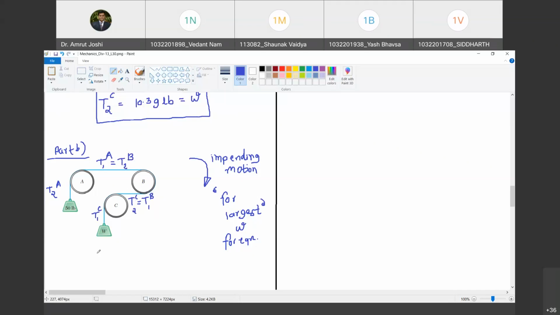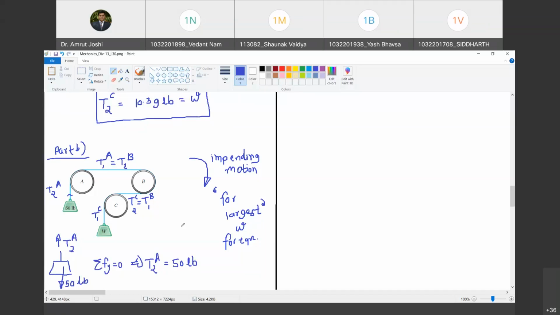We will repeat the exercise of drawing the free body diagram. So I draw the free body diagram of this part. This is 50 lb. Summation Fy equal to 0 will ensure that T2A must be equal to 50 pounds.